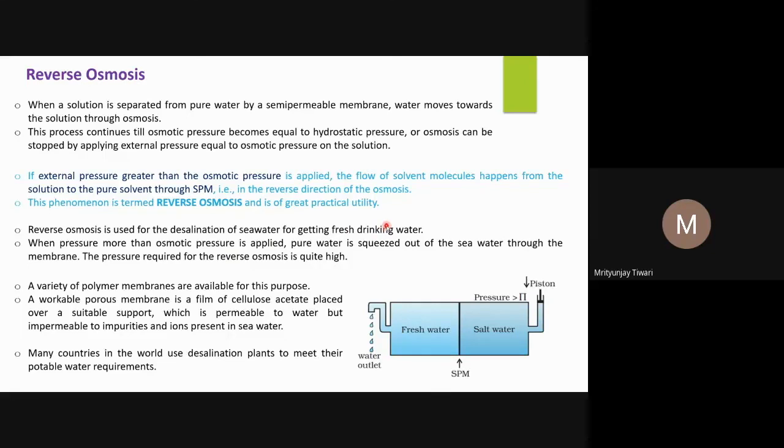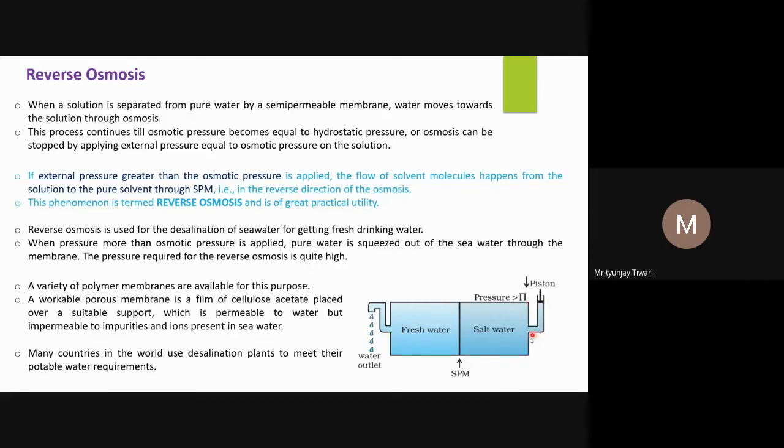Many countries in the world use desalination plants to meet their potable water requirements, the drinking water requirements. To fulfill them, they use water from the oceans, and because they do this desalination process by reverse osmosis, they get drinkable or potable water. So if you look at this figure, we see the salt water or saline water, the water from the sea or oceans, and the fresh water.